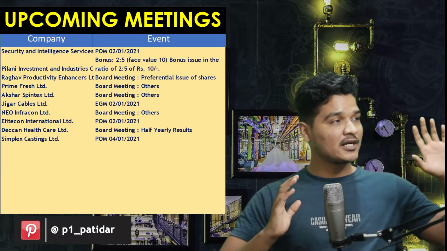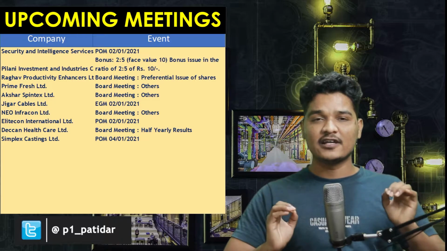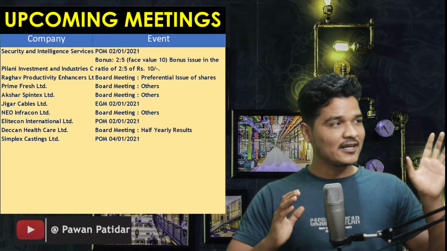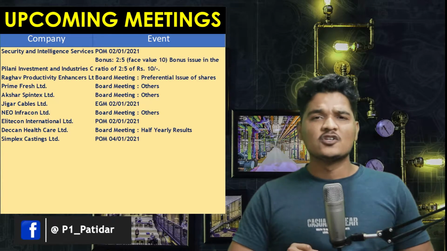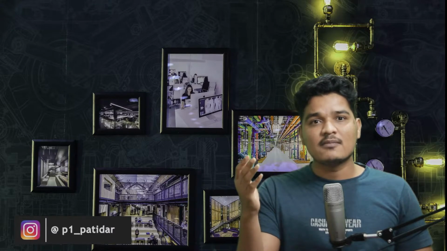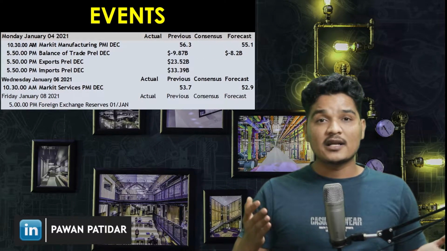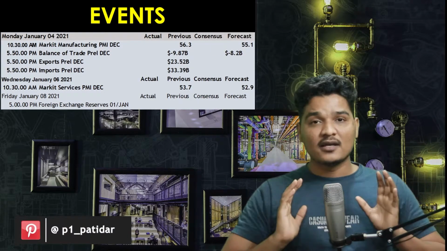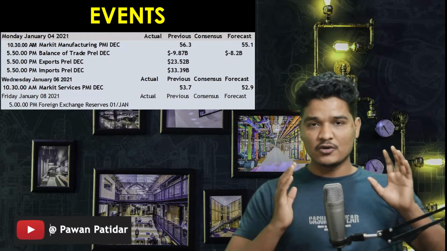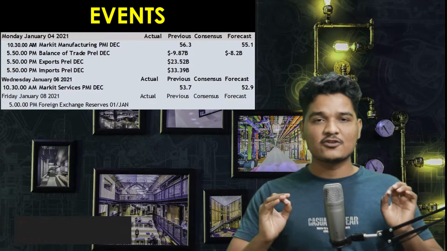So if you are also trading in these companies, then definitely look out for some news, because if any good news comes, definitely these stocks are going to gain. So these were the upcoming meetings. What about events which can affect the market? Events means the government announcement. So if you see here, then these are the events which are going to come in next trading session, which is on 4th. So if any good news comes or bad news comes, that is going to affect the market.